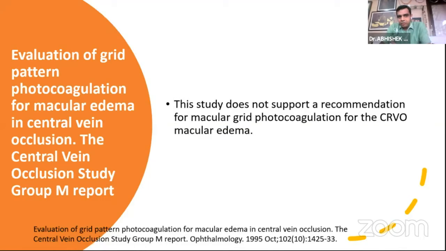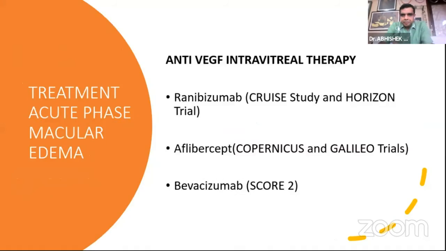Evaluation of the grid pattern photocoagulation for macular edema in central vein occlusion did not support or recommend macular grid photocoagulation, because between the patients who underwent photocoagulation and those who did not undergo any treatment, the visual acuity difference at the end was not significant, and therefore it was said that grid photocoagulation for the macular edema is not advised.